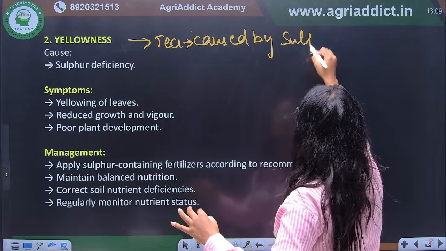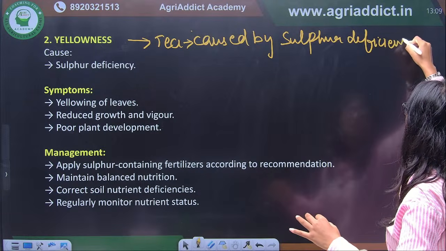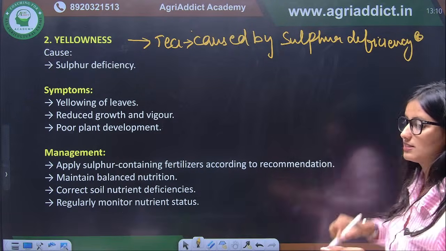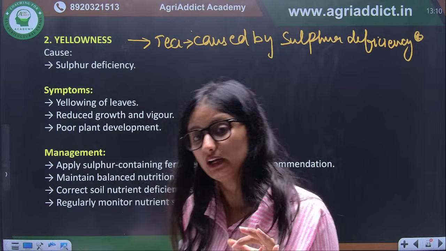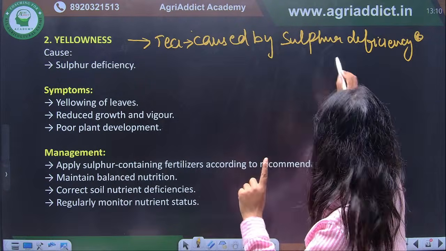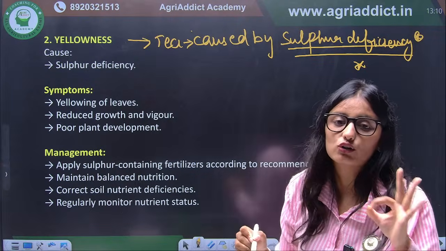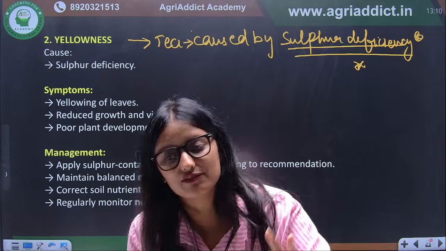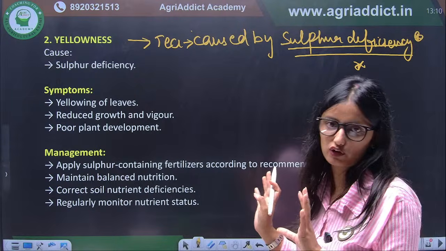Sulfur deficiency. Again, it is deficiency. They will ask you whether it is deficiency or toxicity. So a question can be asked like this. Here it is sulfur deficiency. Yellowness is a disorder of tea that occurs due to sulfur deficiency. Clear? This is the only thing you have to remember about yellowness.